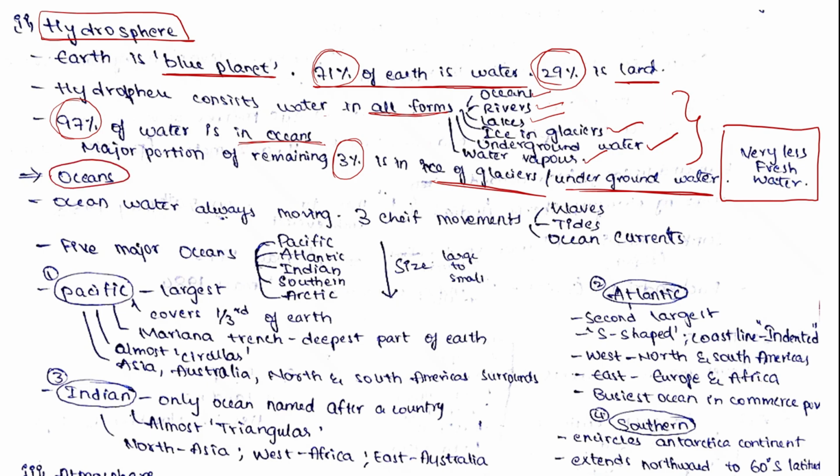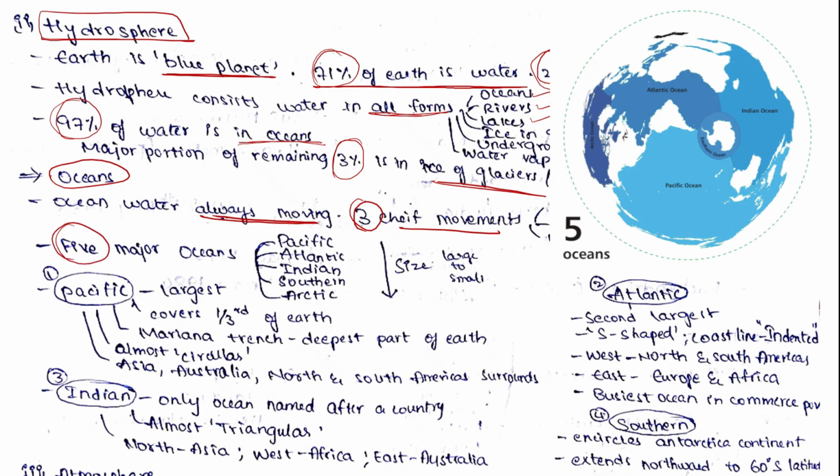Now coming to the oceans, ocean water is always moving. There are 3 chief movements of ocean water. They are waves, tides, and ocean currents, and we will discuss these chief movements of ocean water very clearly in the coming classes. In this chapter we will focus on 5 major oceans.